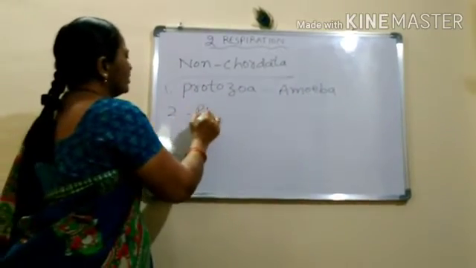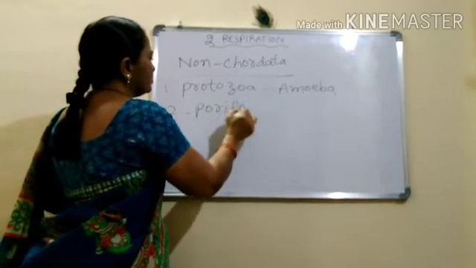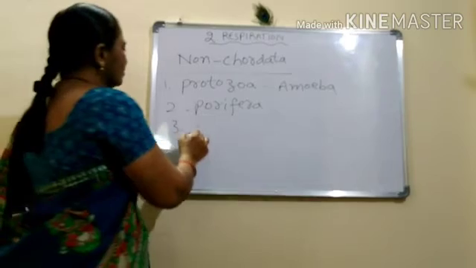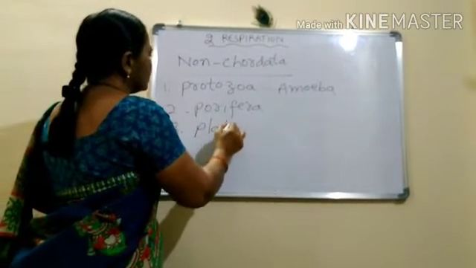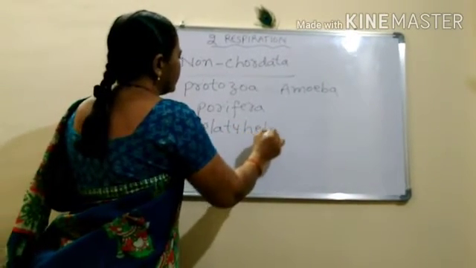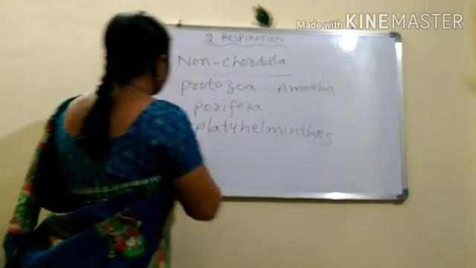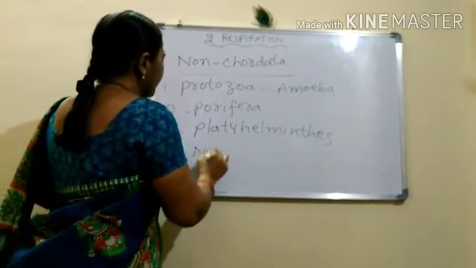And porifera, and platyhelminths, nemathelminths.